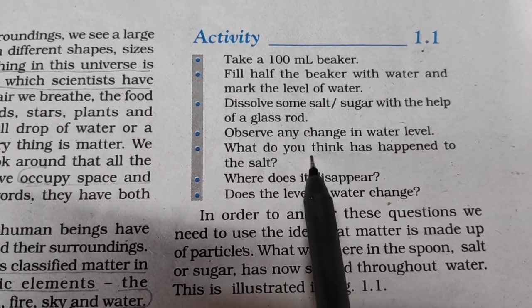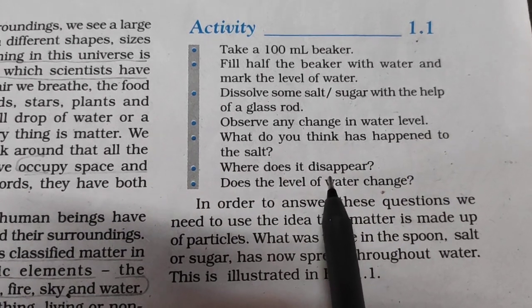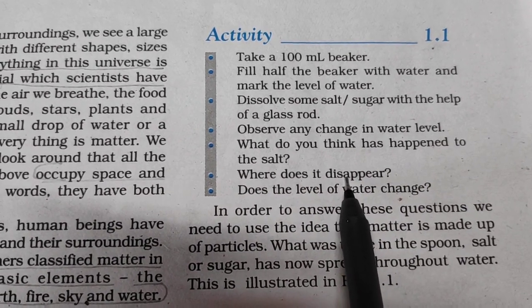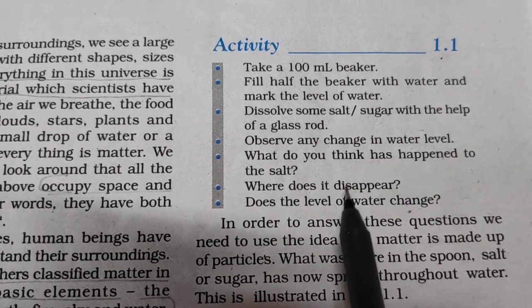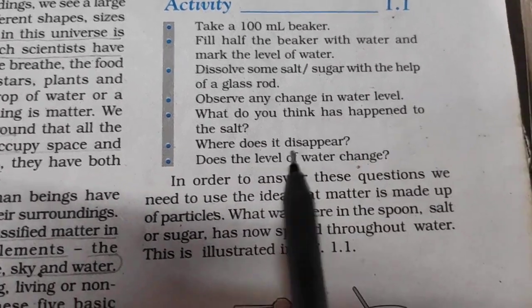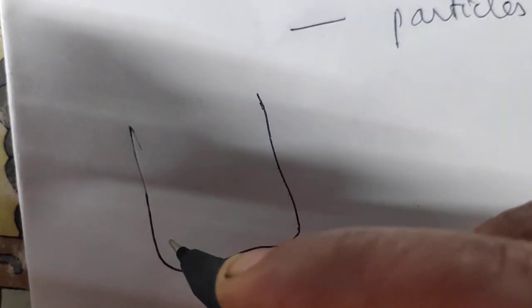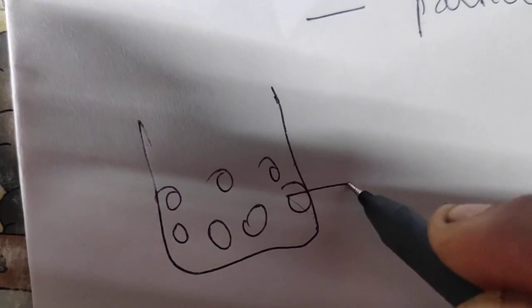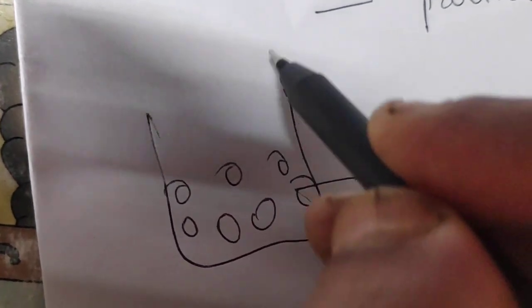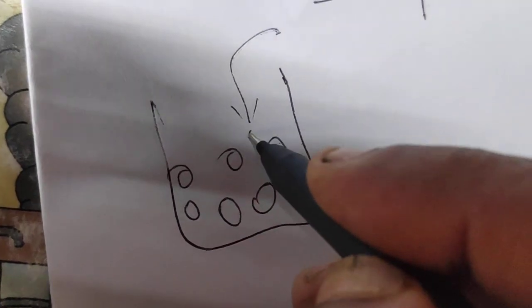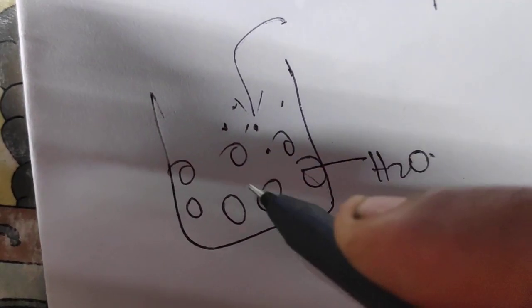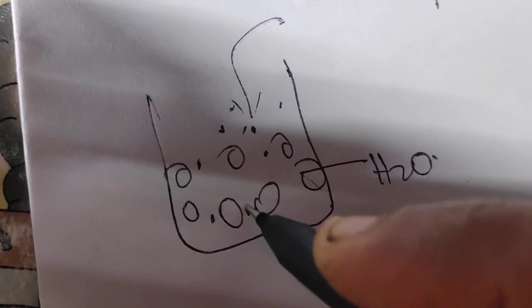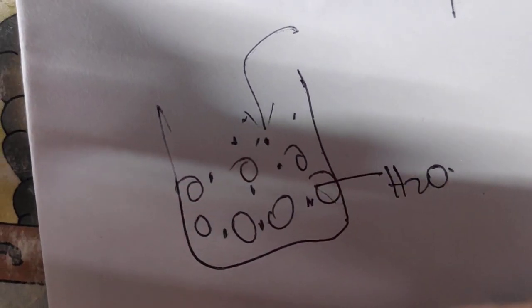What does it mean? Well, it has disappeared. You can't say disappear, that is not a technically correct term in science. Instead, you can consider that in a beaker of water, if you draw the water particles in this manner, these you call the water particles. The salt which you have added, those particles will be smaller. So they try to occupy the space in between the water particles.